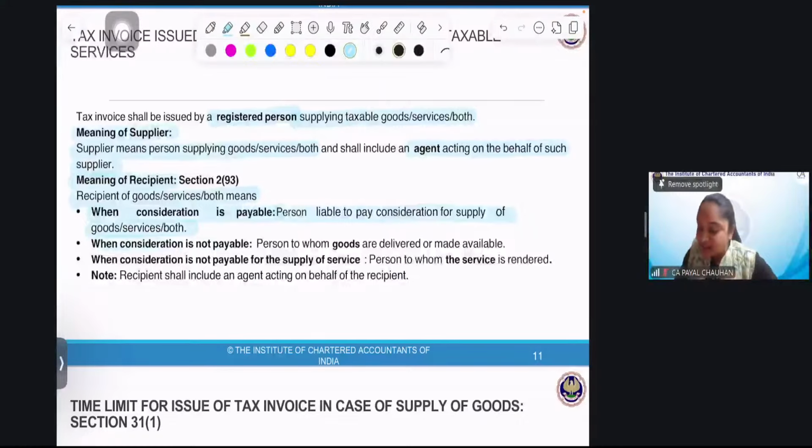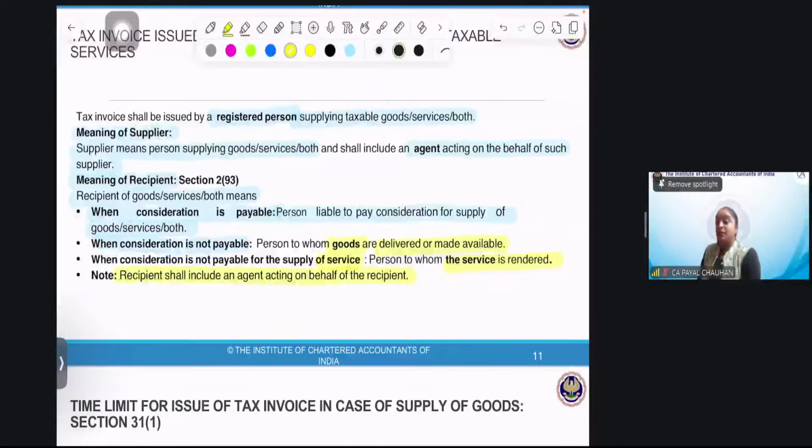But if the consideration is not payable, then, and this is more important, in case of goods, the recipient is the person to whom the goods are delivered, and in case of service, the person to whom the service is rendered. And recipient shall also include the agent acting on behalf of the recipient.